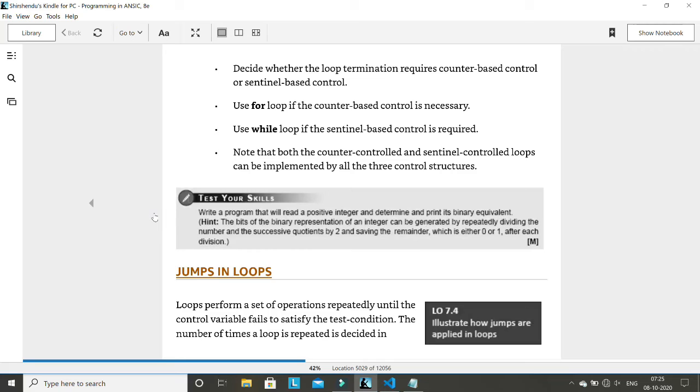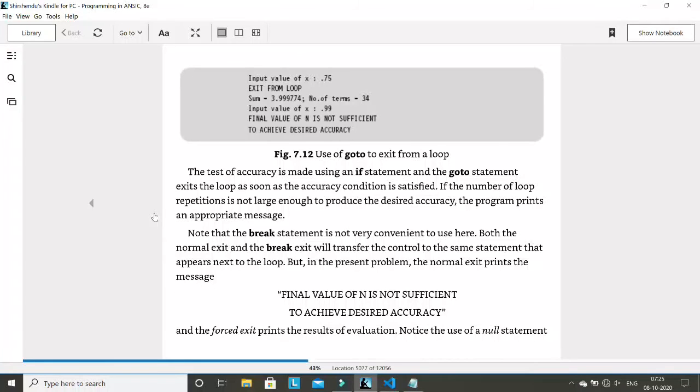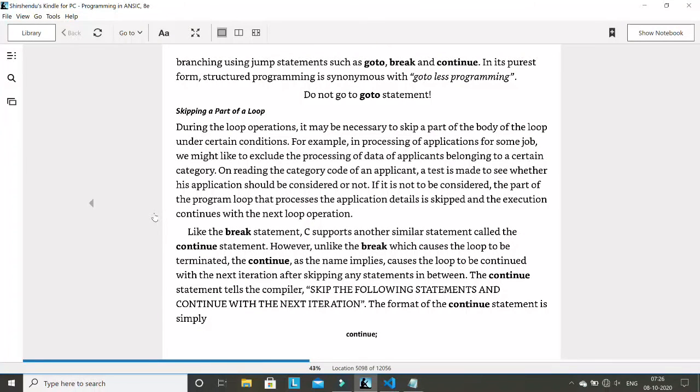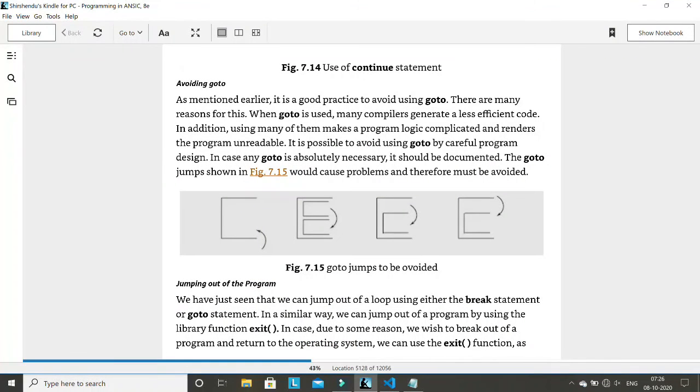Now I think there is no more concept left in this chapter. Let me check once. Yes, the continue part I have already explained, and the break part I have also explained. Go to you can avoid. See, it is written goto. So anything related to goto in this chapter, you can skip this part. I'll not ask any question related to goto. You can just read it once, what is goto, and maybe you will find it in the previous chapter also. In this chapter, there is a concept called goto, but it is better to avoid goto.